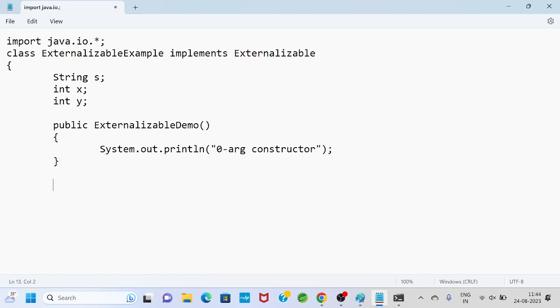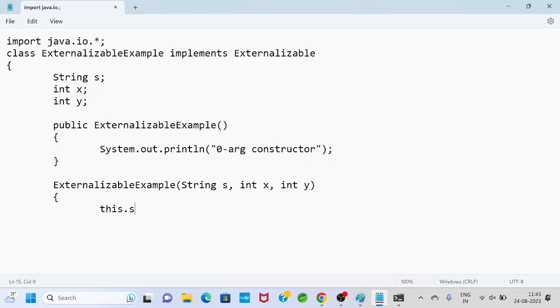So one zero-arg constructor I defined, then one parameterized constructor I will define, ExternalizableExample, with the class name and method name the same. This part I copied and pasted here, and I will put String s, int x, int y. Instance variable equals local variable.